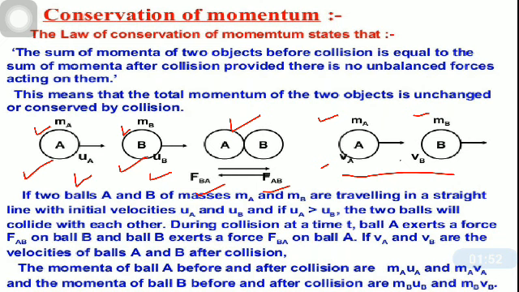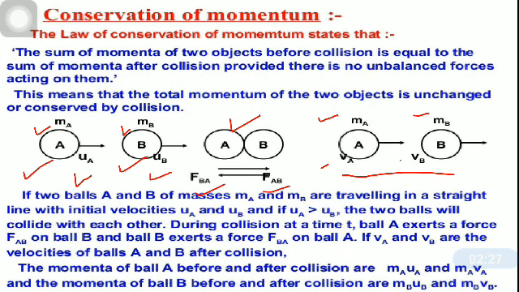During collision at a time t, ball A exerts a force FAB, from A to B, on ball B, and ball B exerts a force FBA, that means force from B to A, on ball A. Now if va and vb are the velocities of balls A and B after collision, the momenta of ball A before and after collision are ma ua and ma va.